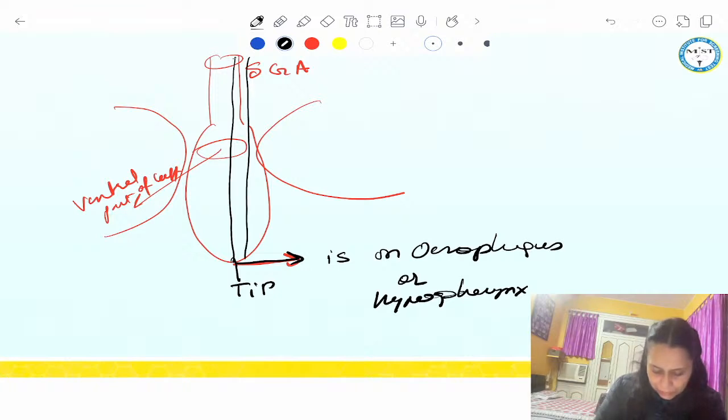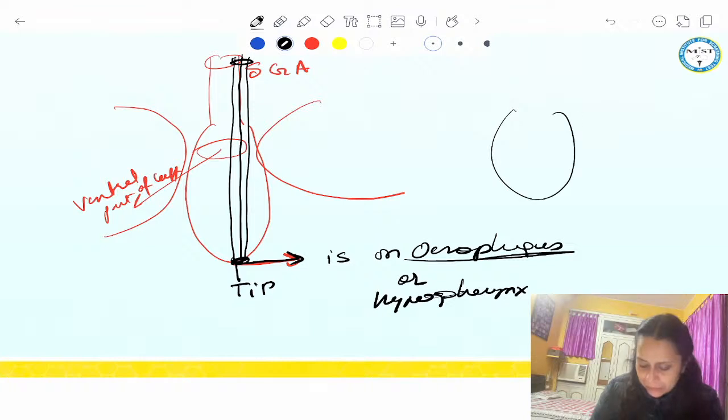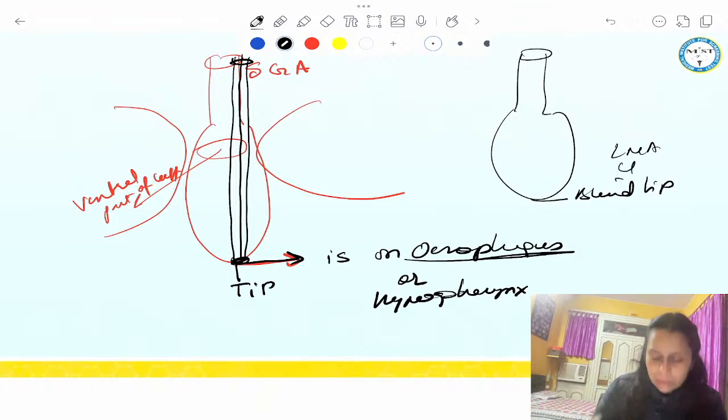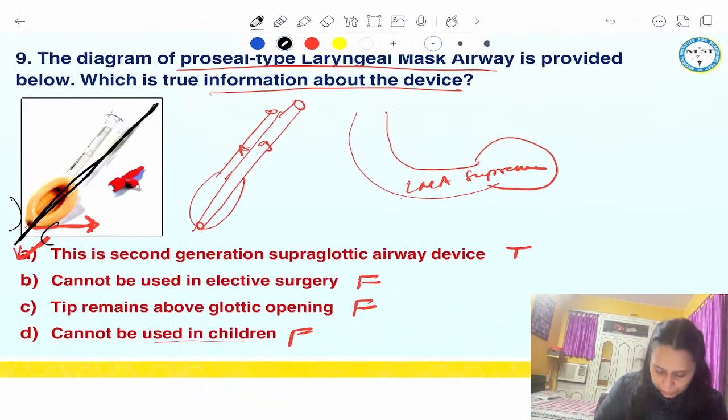In LMA Classic, we have a blind tip, because there is only one tube for ventilation. There is no gastric tube. Got it? So keep it in mind. Tip is always on the esophagus.